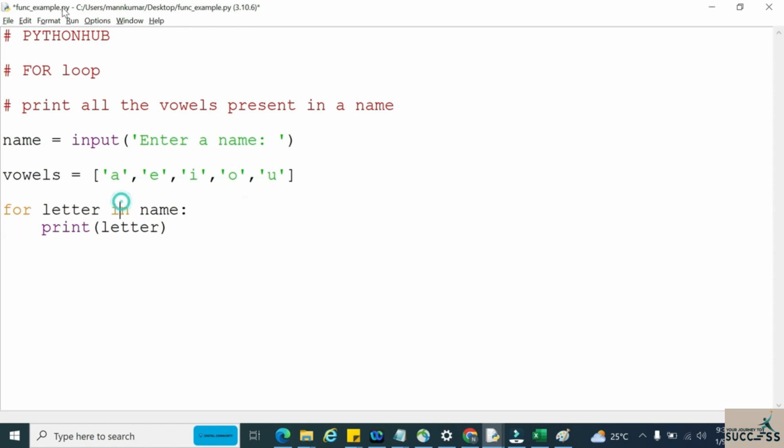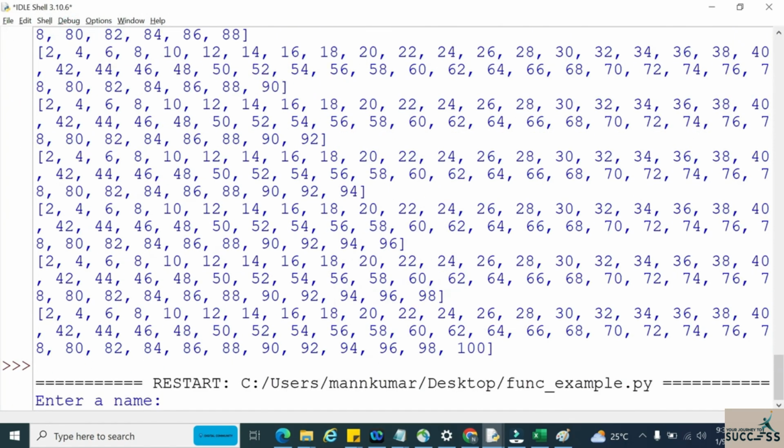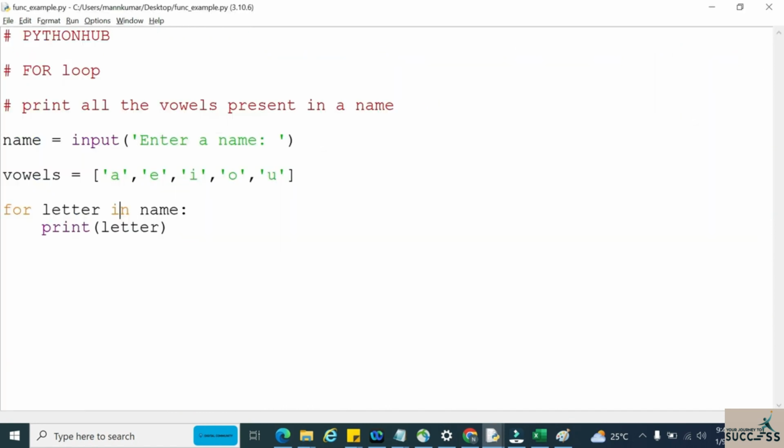Suppose I am entering a string called Python hub. In this scenario my name will become Python hub. So what is my name here? Python hub. In each iteration, when I am running the for loop over this string, one element will be printed inside this for loop.